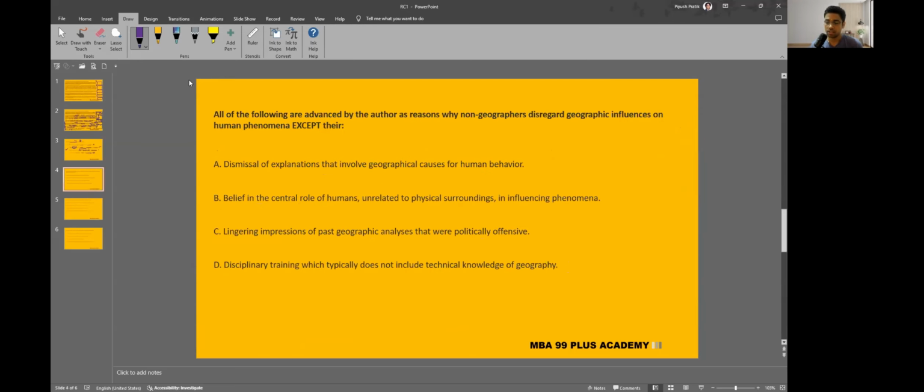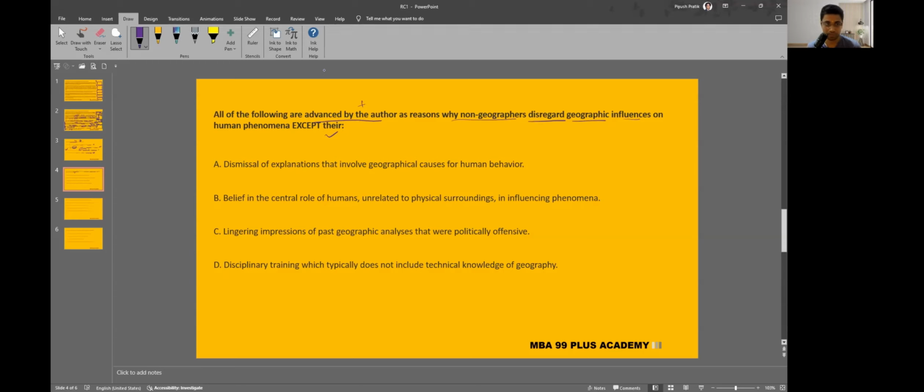Second question. Second question says all of the following are advanced by the author. Advanced by the author just means that the author supports them as reasons for why non-geographers disregard geographic influences on human phenomena, except there. Oh God. So 3 of these options will be correct. Those 3 given options are the reasons why non-geographers discard the geographic influences. 1 will not be the reason as inferred from the passage. Okay.